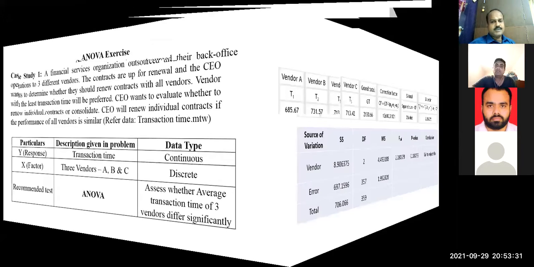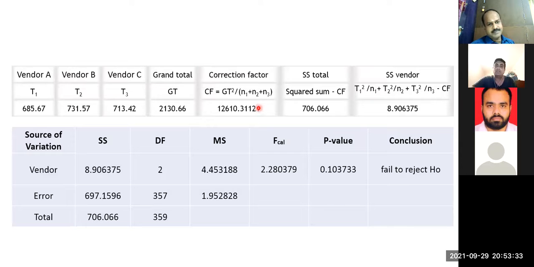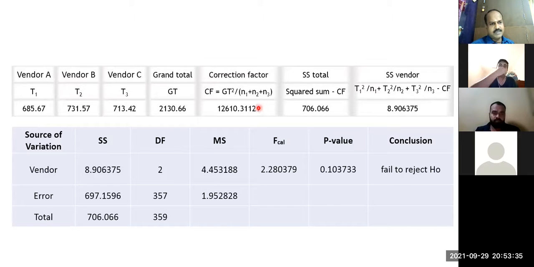So now in ANOVA, there are three vendors, vendor A, vendor B, vendor C. And you are the CEO in the company. You want to understand whether all three are performing at the same level, or is someone performing really better. If someone is performing really better, I will work only with that fellow and discontinue the remaining two. Why? Because my organization wants to work only with reputed vendors.